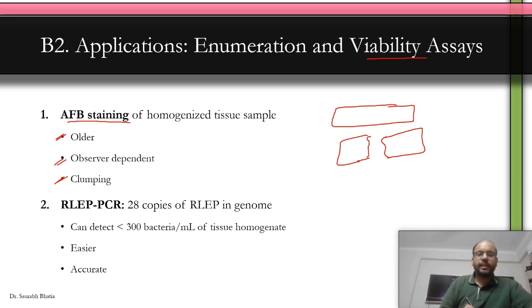The other method is RLEP-PCR. RLEP is a part of the genome of M. leprae and has multiple copies. You can analyze using PCR whether the copies are present or not, that means whether the genome is active or not. This makes the RLEP-PCR very sensitive. It is so sensitive that it can detect even fewer than 300 bacilli per ml of tissue sample. This is easier because a computer does it, and accurate because you don't have any human intervention. Let's move forward.